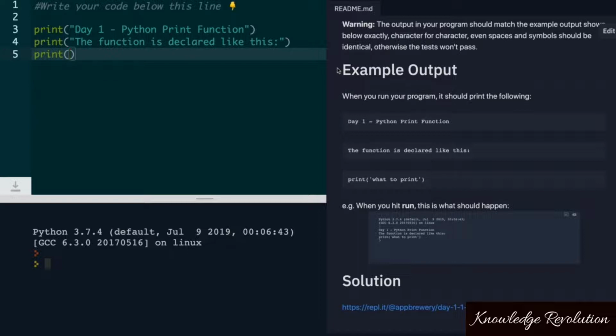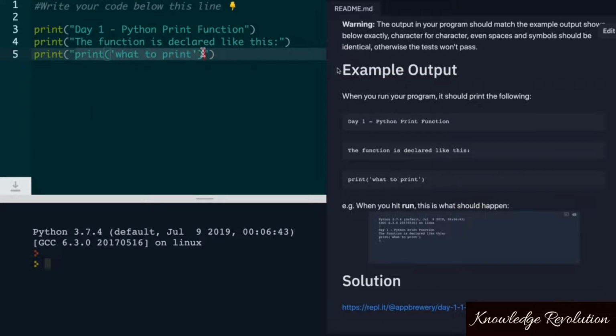Now, the last line that we want to print is a little bit complicated. It's almost like print inception, because what we want to print is this function. This is how we write our function. And that has to go inside here, inside a set of double quotes. So let's open up our double quotes and then write our print statement. And in this case, I'm actually using a single quote, and I'll tell you in a little moment why that is. So let's add that single quote and finally the closing parentheses.